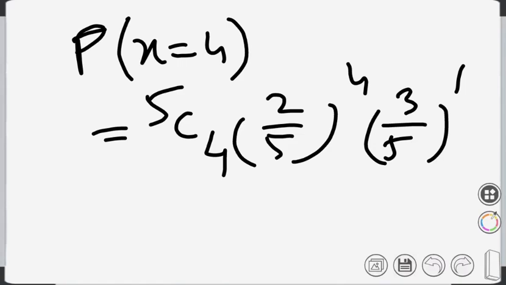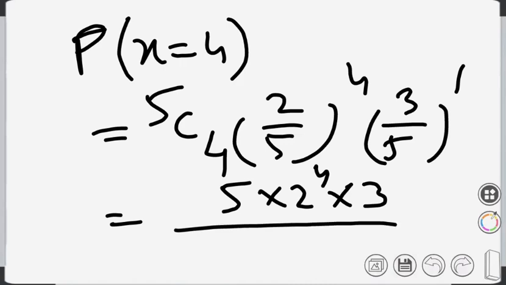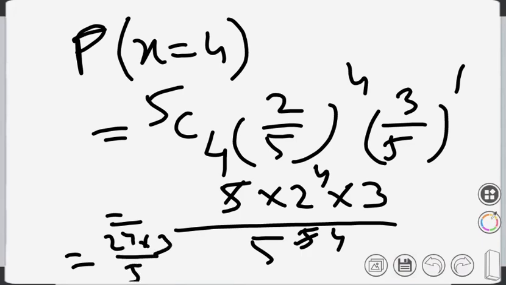I have put in the formula. The value, that means this is 5 into 2 to the power 4 into 3 by 5 to the power 5. So that means 48 by 625, or you can keep that as 2 to the power 4 into 3 by 5 to the power 4.